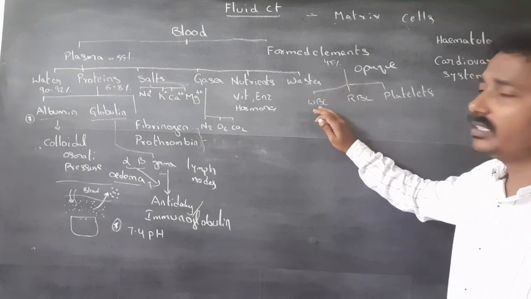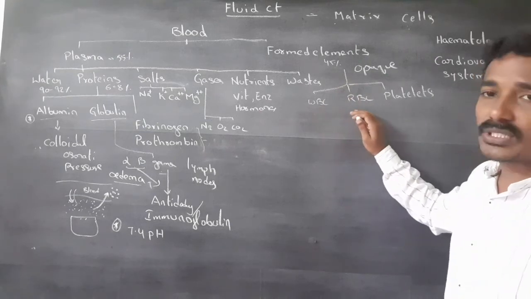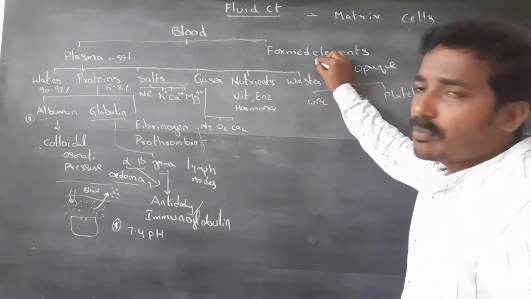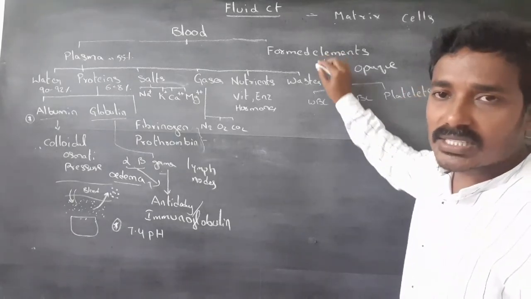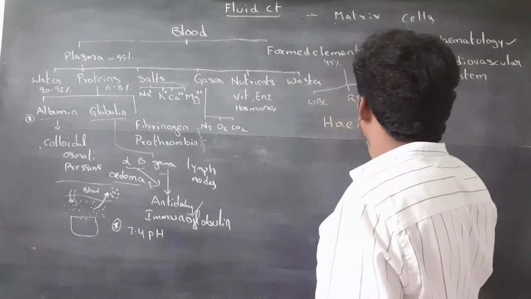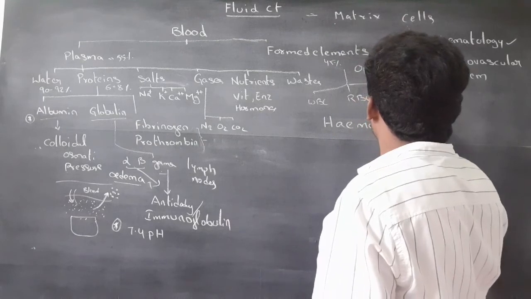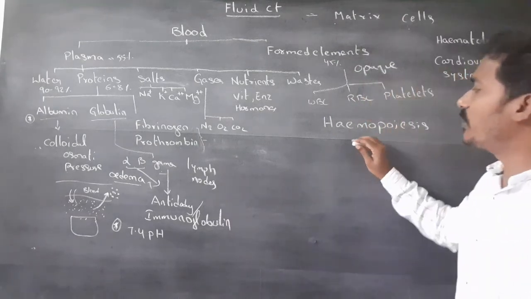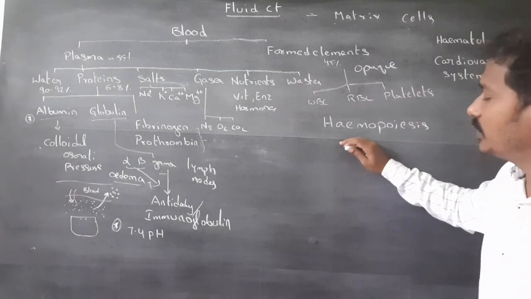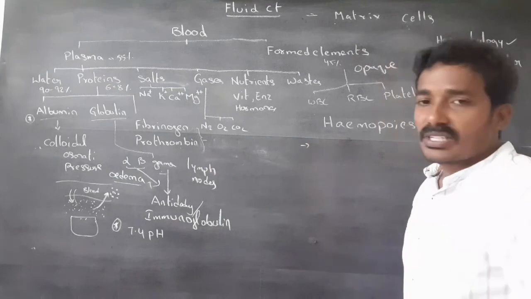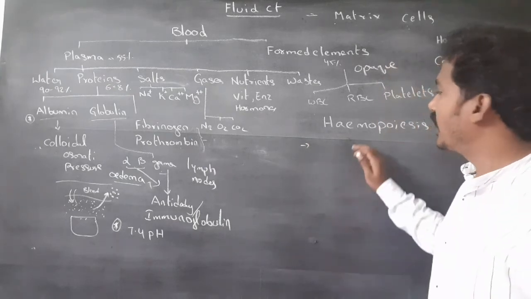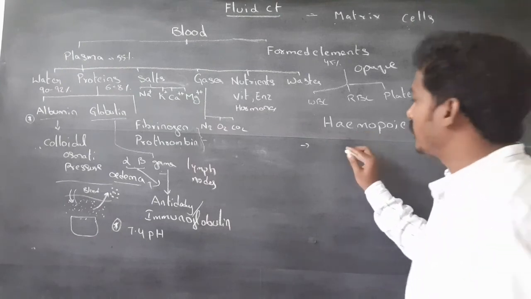Formed elements are leukocytes, erythrocytes, and platelets. Formation of blood cells is called hemopoiesis or hematopoiesis. In the early embryonic stage, the hemopoietic organ is the yolk sac.